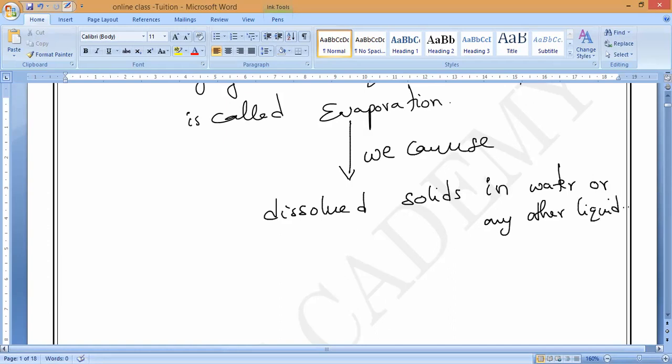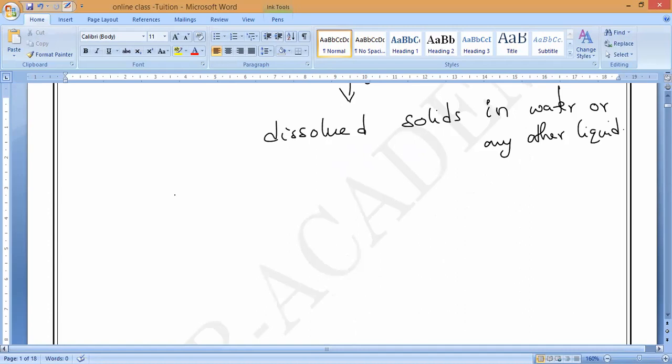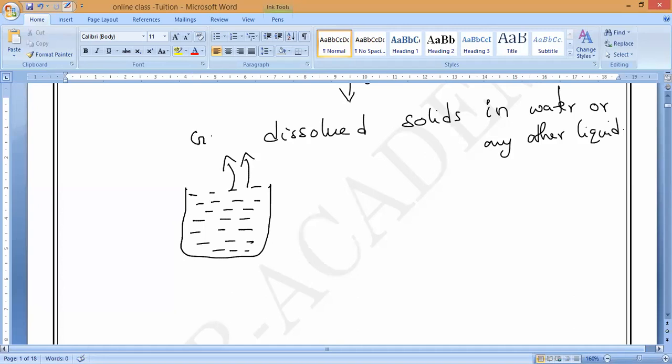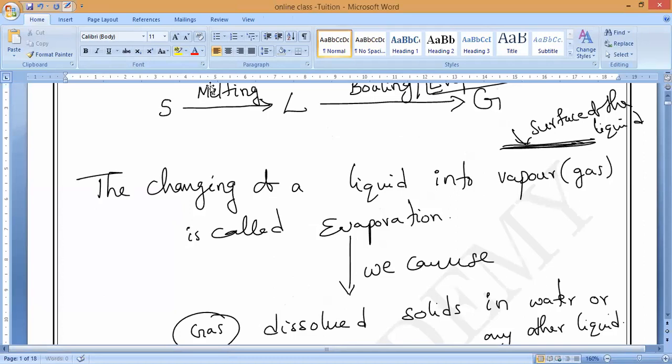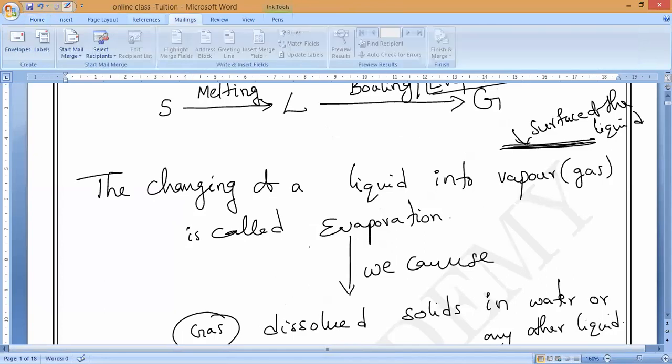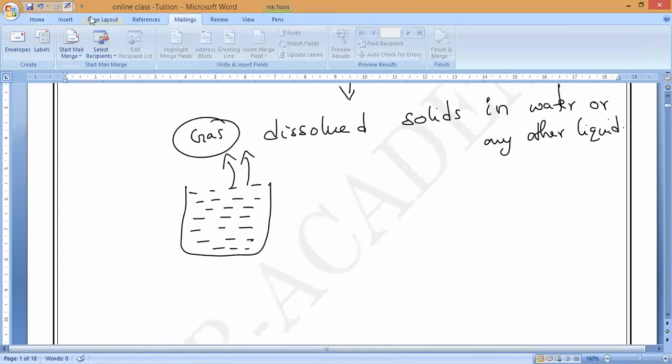If evaporation takes place, all the water will evaporate, converting into the gaseous state, and we are getting a solid residue at the bottom.